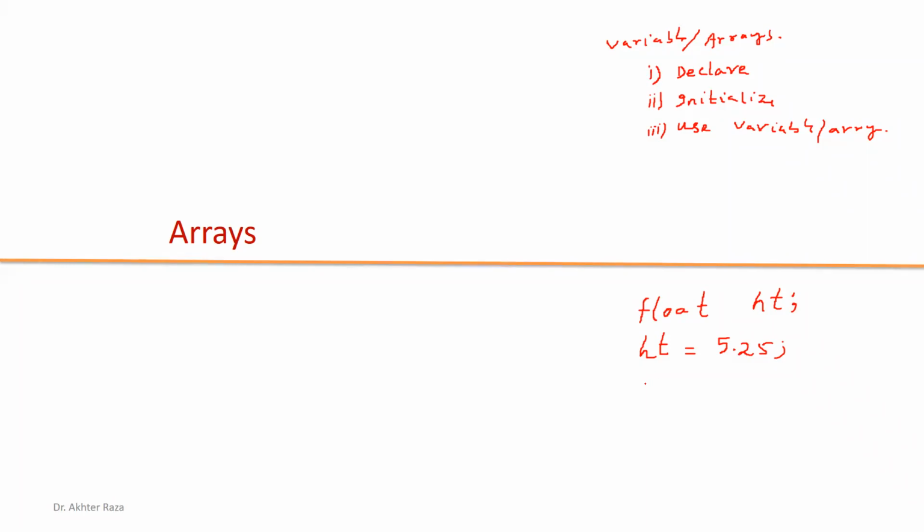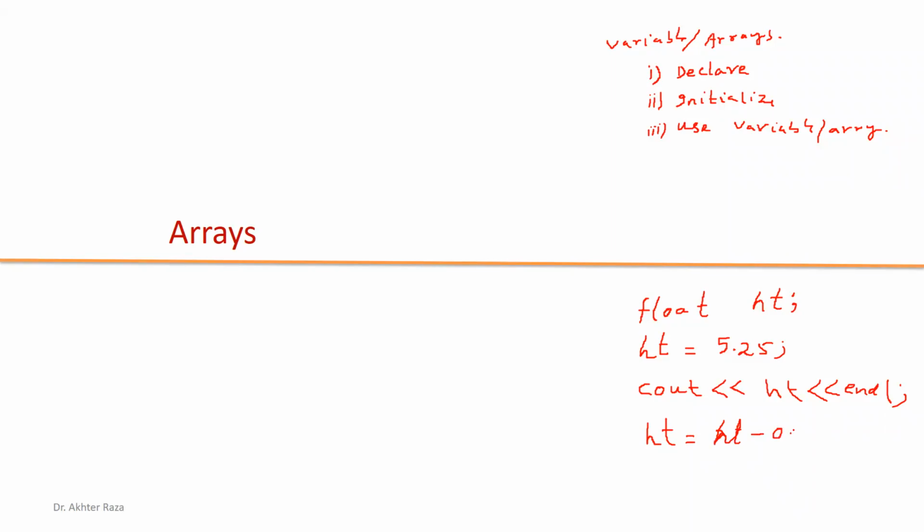And if we want to print the value of height, we can use the cout function. So cout height and endl, then the value will be printed on the screen. Or we can use any formula for the variable height. Suppose I want to subtract 0.25 from the variable height.